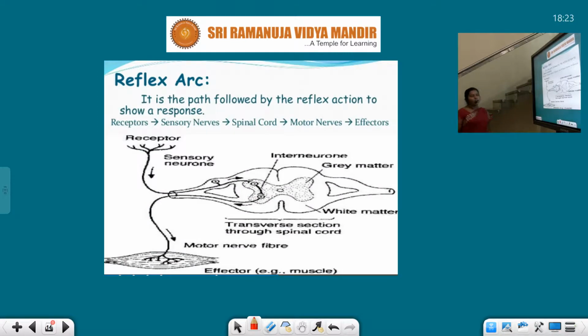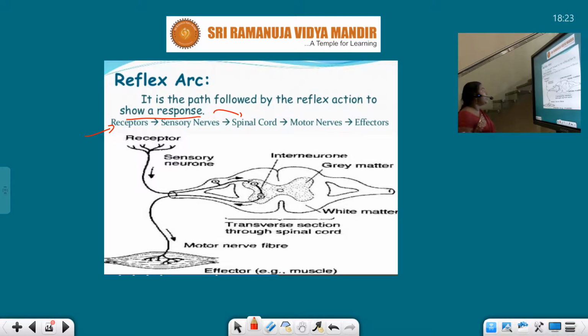Right, reflex arc. Now very, very important. So expected question in the board examinations. It is the path followed by the reflex action to show responses. See, first the receptors are going to receive the information, then it reaches the sensory nerves, then spinal cord, motor nerves, and finally it affects the effector.